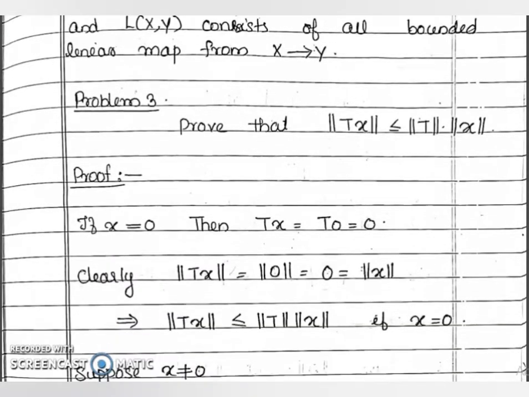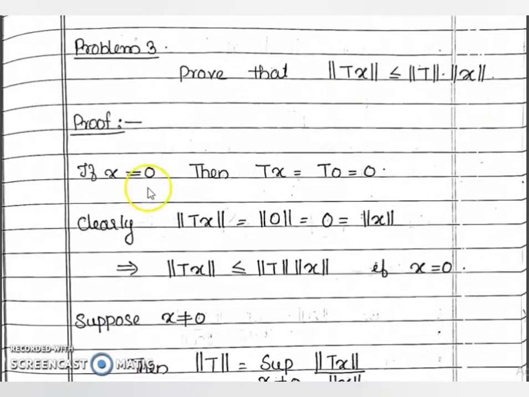Now, next one. Prove that norm of Tx is less than or equal to norm of T into norm of x for every x belonging to X. Okay. So, suppose x equal to 0, then Tx equal to T0 equal to 0, and norm of Tx equal to norm of 0 equal to 0. This implies norm of Tx less than or equal to norm of T into norm of x if x equal to 0. Actually, this is equality.